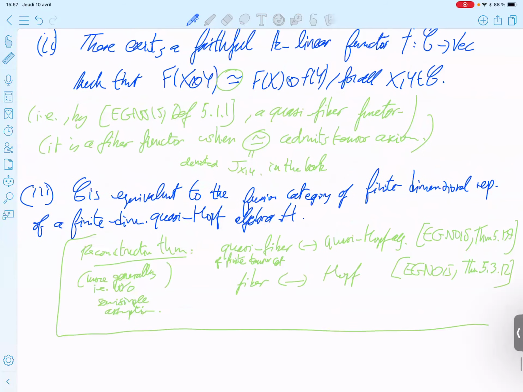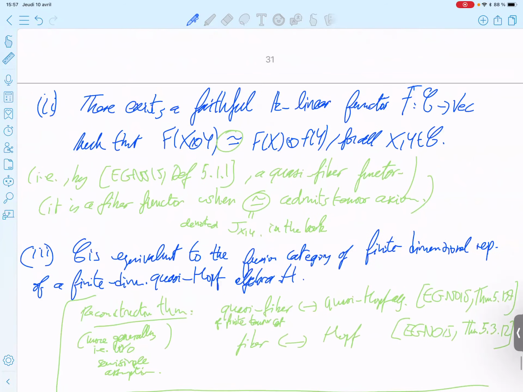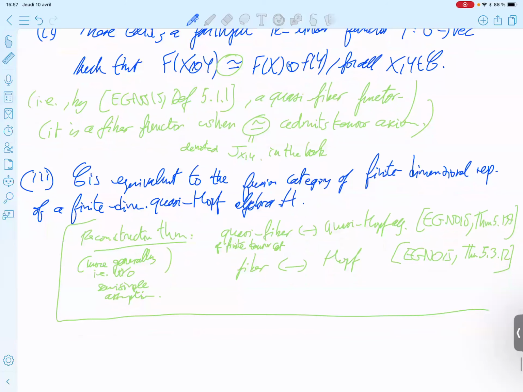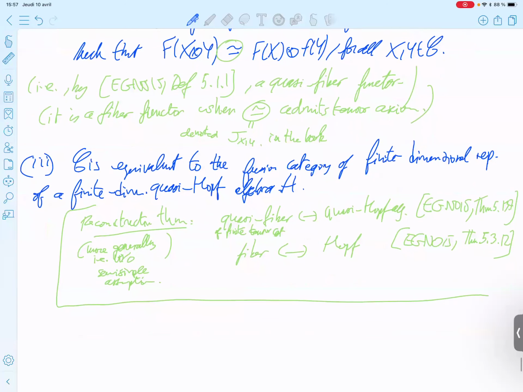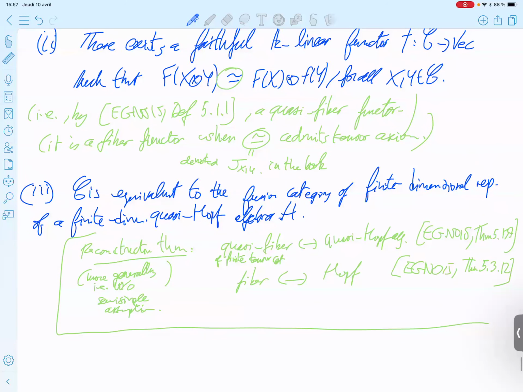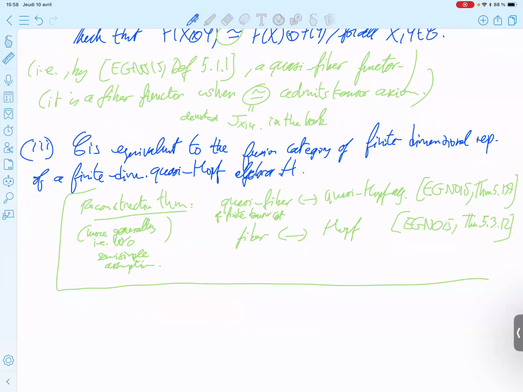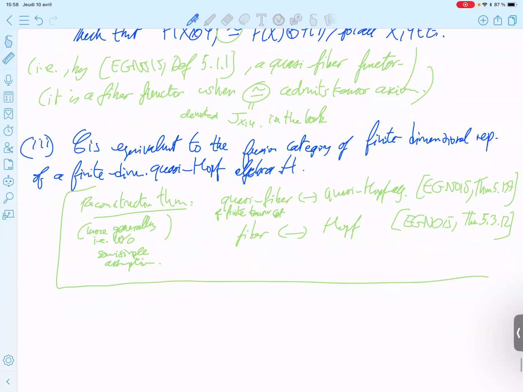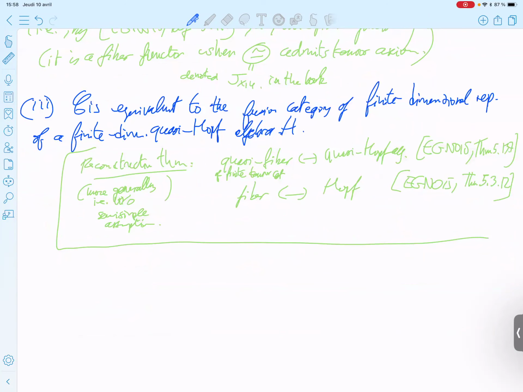In fact, the existence of a quasi-fiber functor implies integral. It is equivalent to integral. Yeah, this is what we said in this. Even without semi-simple assumption, I wanted to say.